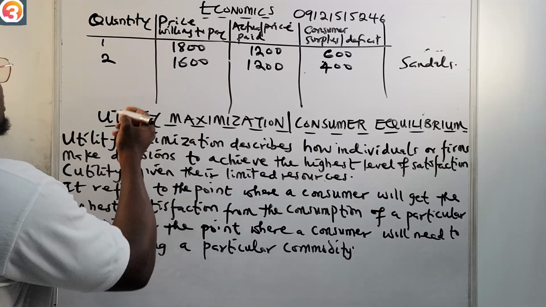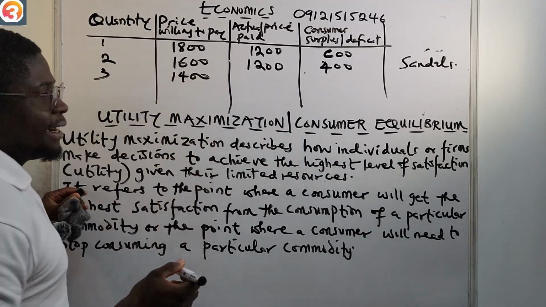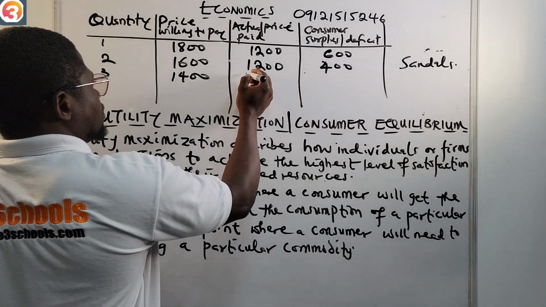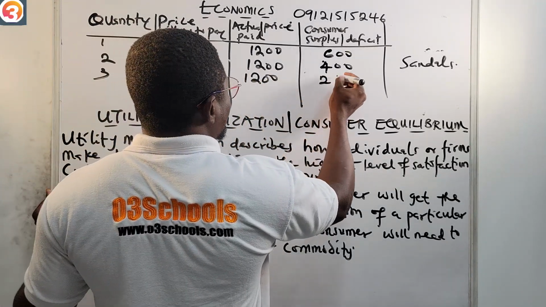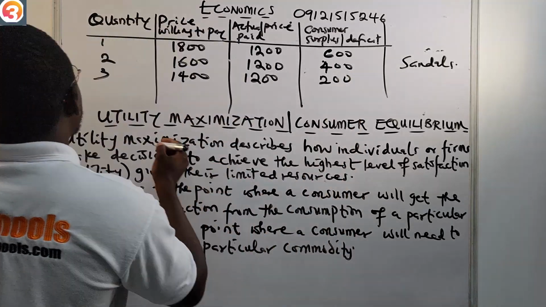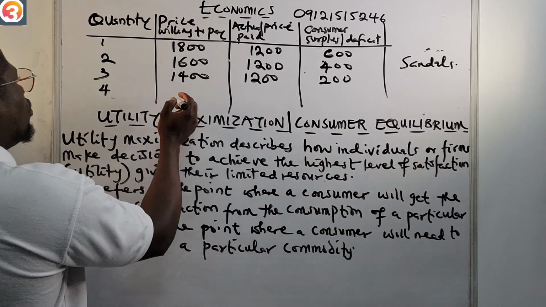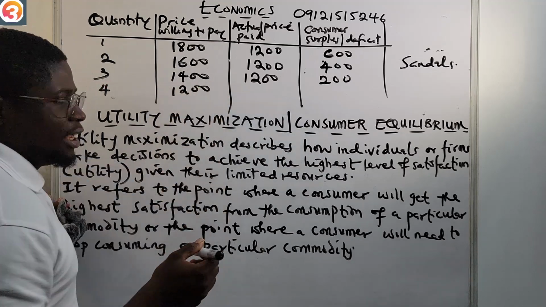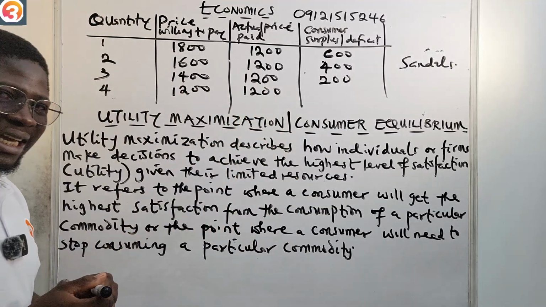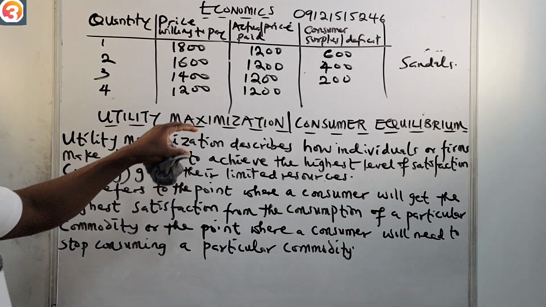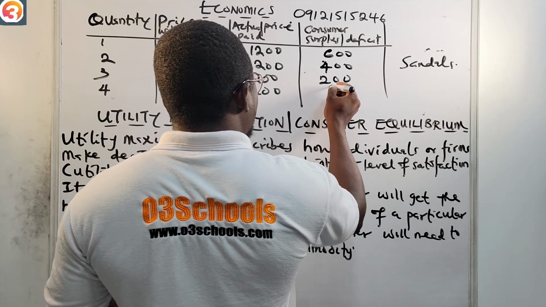Now, let's say the third instance, you are willing to pay 1,400 naira, but when you go to the market, it was 1,200 naira. Is there a surplus here? Yes, a surplus of 200 naira. Now, let's say number four, you are willing to pay 1,200 naira. When you go to the market, it was exactly 1,200 naira. Is there a surplus there? No, there's no surplus because 1,200 minus 1,200 is 0.